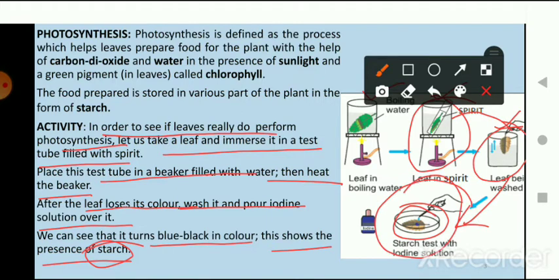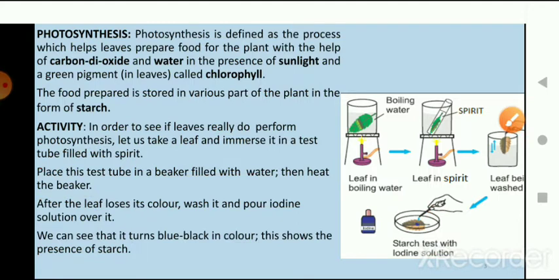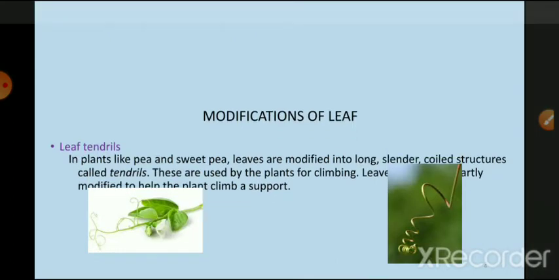Also we do the similar thing. Okay children, so this was photosynthesis. What is photosynthesis? Photosynthesis is defined as the process which helps the leaves to prepare food for the plant in the presence of what is required for photosynthesis: carbon dioxide, water and sunlight. Okay, and also chlorophyll. Now let's move on children.